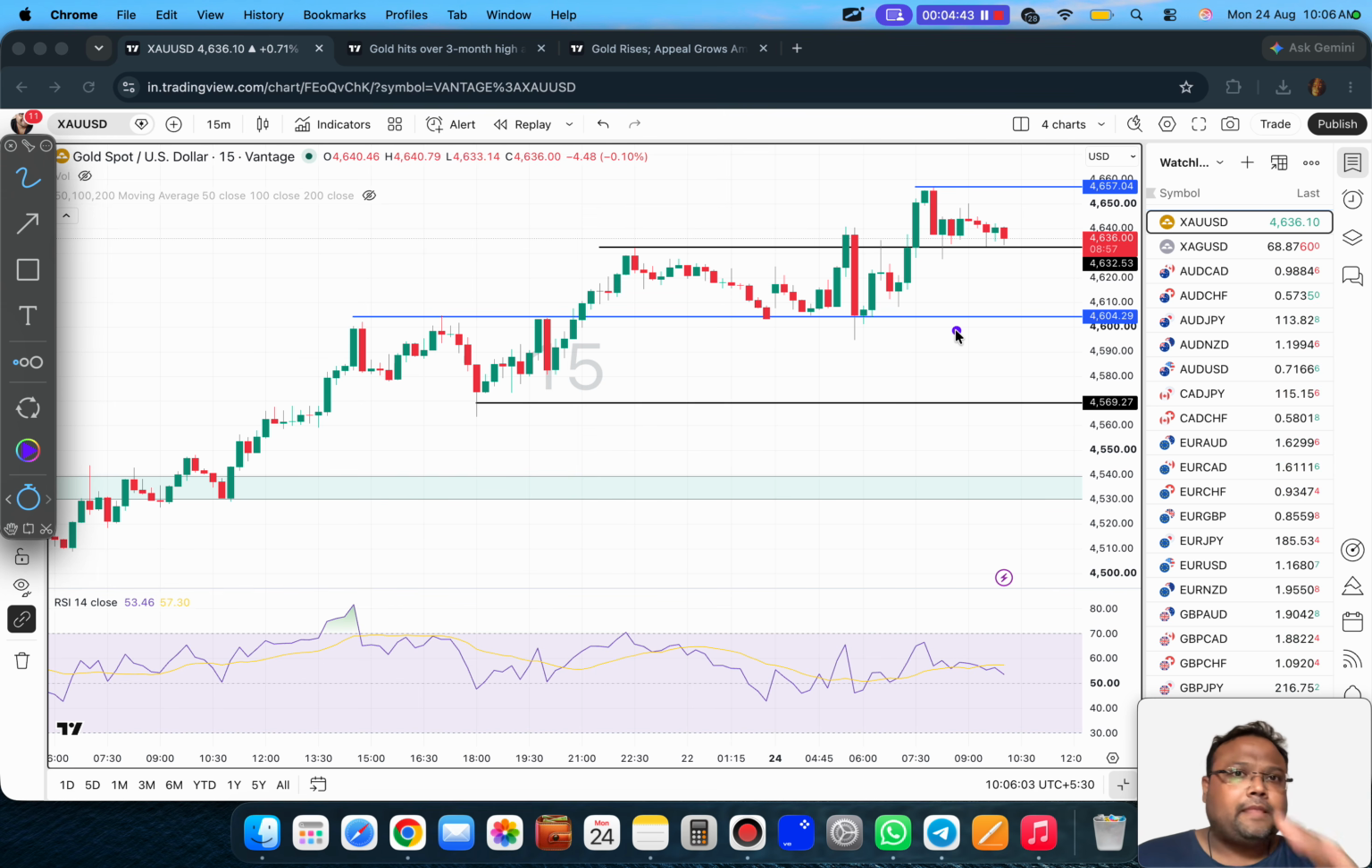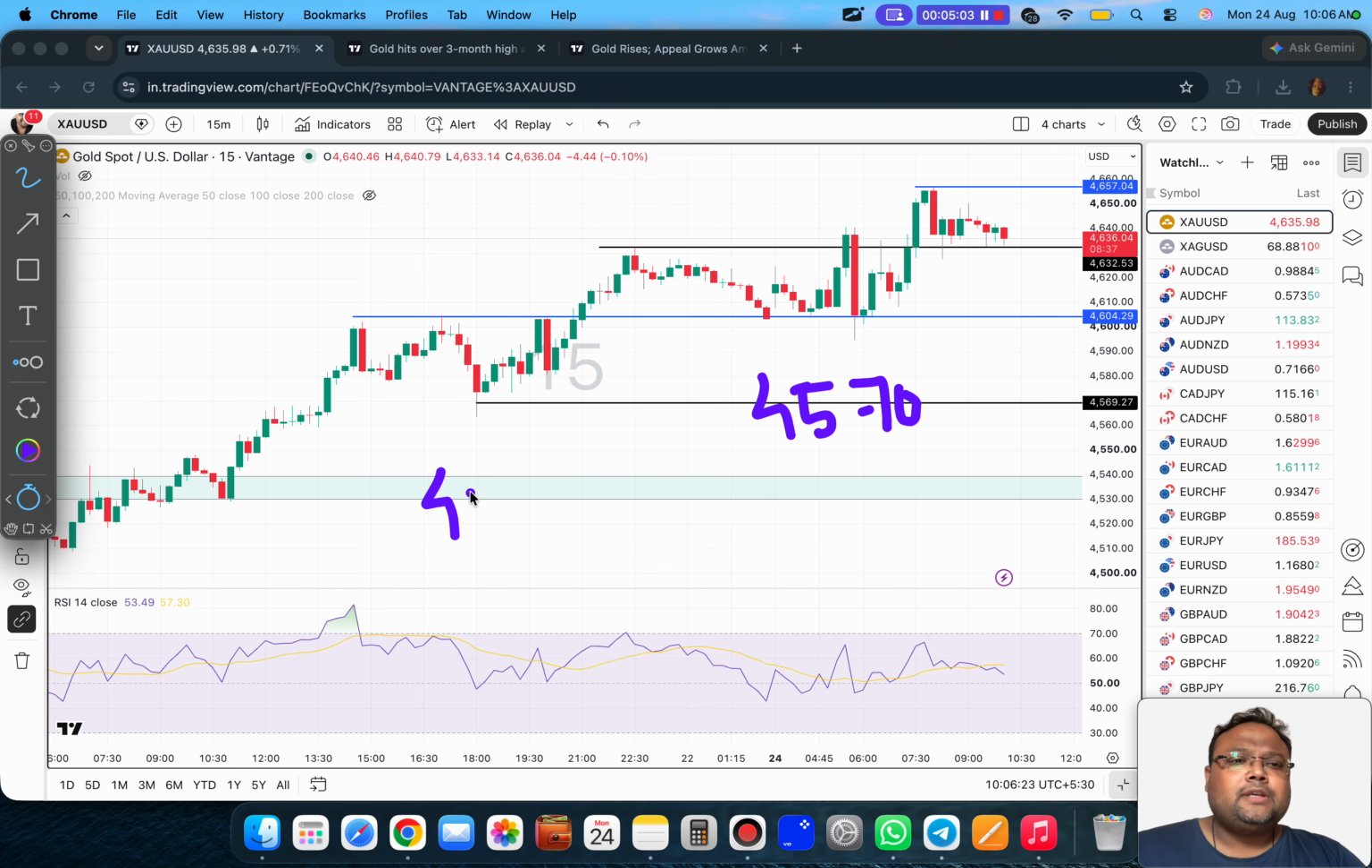And as we have seen on a higher time frame, okay. So if the market drops suddenly because the market requires a consolidation, in that case, we can look for a support around 4570, the black line that you see here. Why? Normal support. Okay.